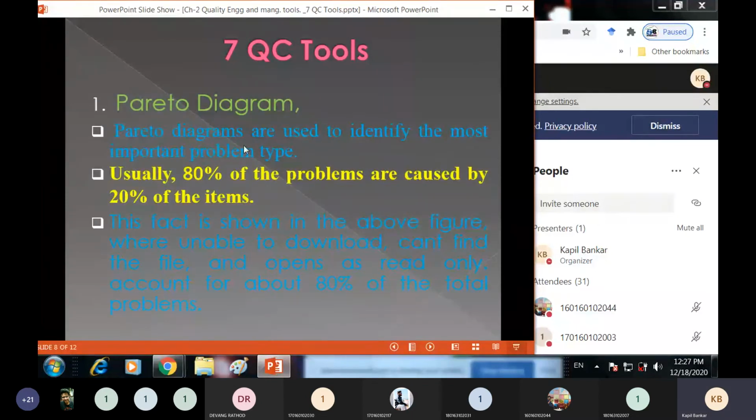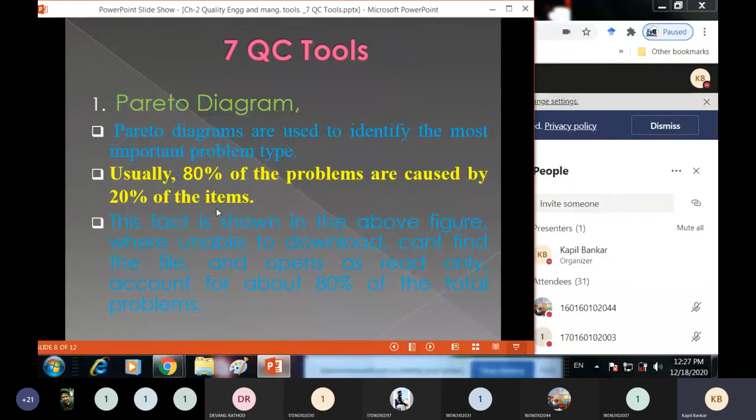The Pareto diagram is used to identify the most important problem type. And this is the most important statement, please keep it in your mind: usually 80% of the problems are caused by 20% of the items. This is also known as the 80-20 rule. Suppose in examinations the examiner asks, explain the 80-20 rule.